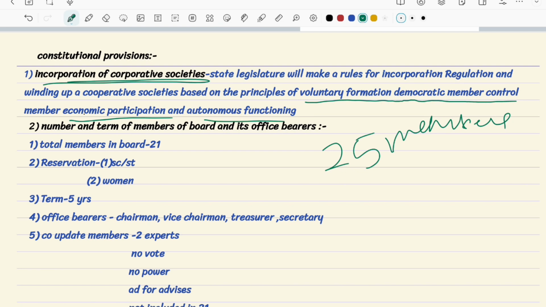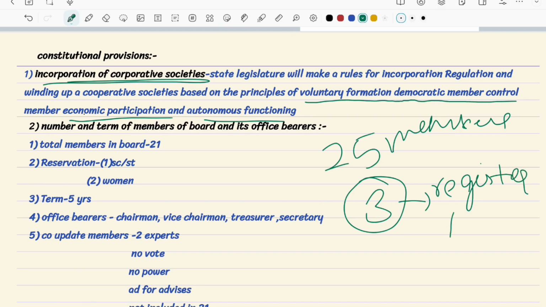If you have these, then the government will make you register, and after registering, the state legislature will make you follow some rules.